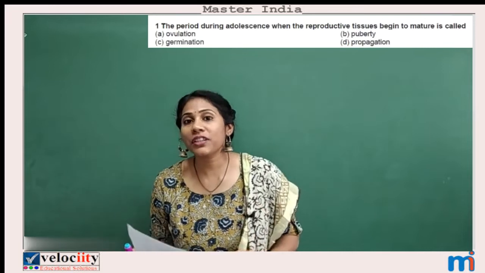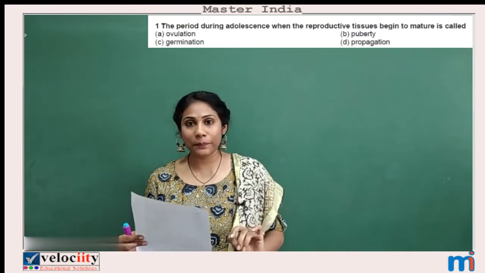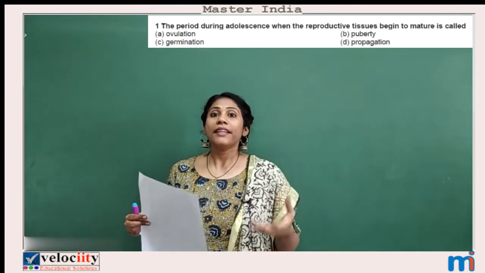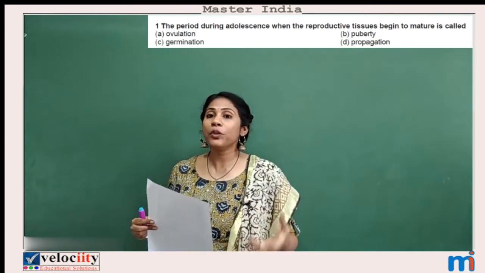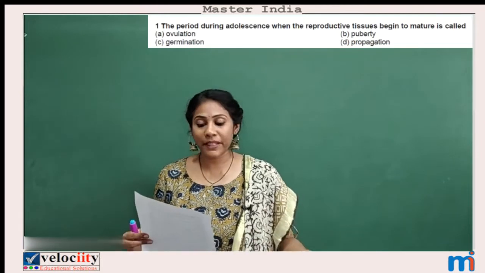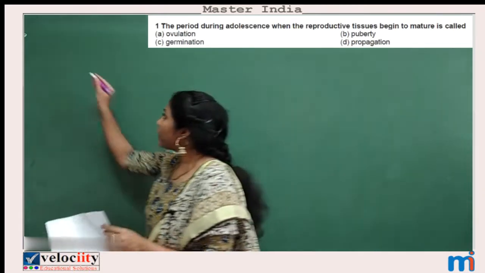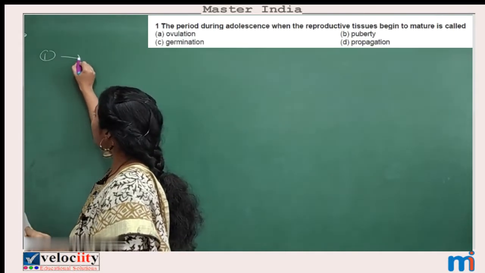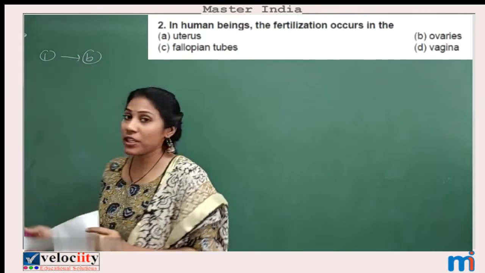Definitely that age is called puberty. It is the puberty age where the reproductive organs in both girls and boys become mature. So for question number 1, which option will you shade? You will select option B.